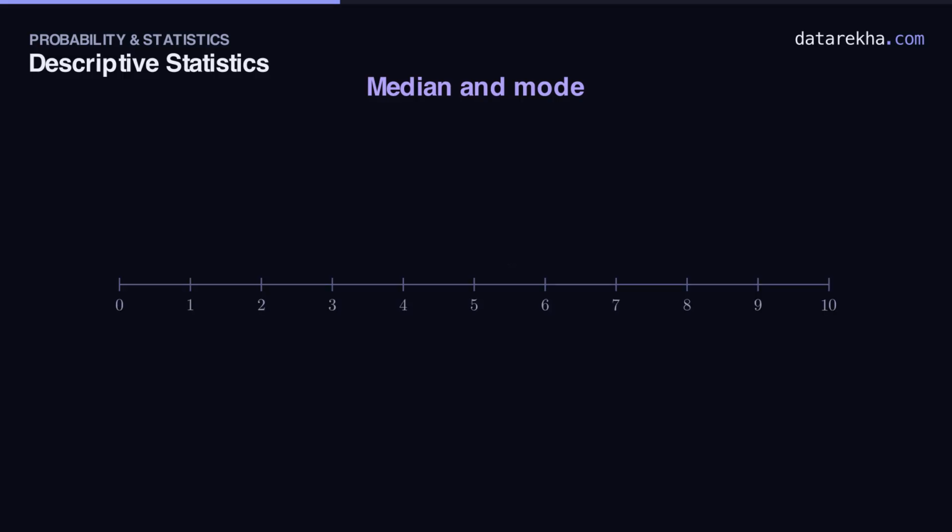The mean isn't the only notion of center. The median is the middle value once the data is sorted. Ours is already in order. And with 5 values, odd, the median is the middle one. The third, 4. And the mode is the value that appears most often. 2, 6 and 9 each show up once, but 4 shows up twice. So the mode is 4 as well.